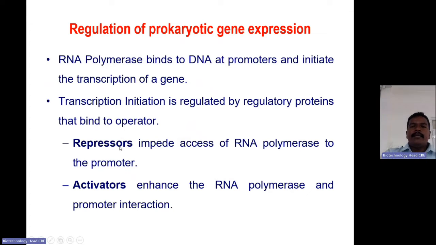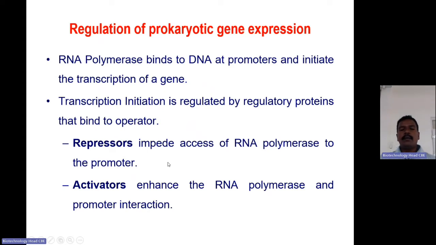How is prokaryotic gene expression regulated? The RNA polymerase needs to be attached to the promoter site, and only then does it initiate transcription. Transcription initiation is regulated by regulatory proteins, that is, repressors or activators.